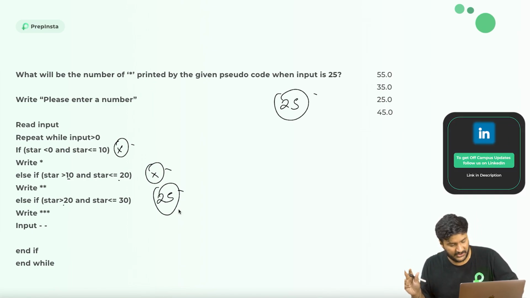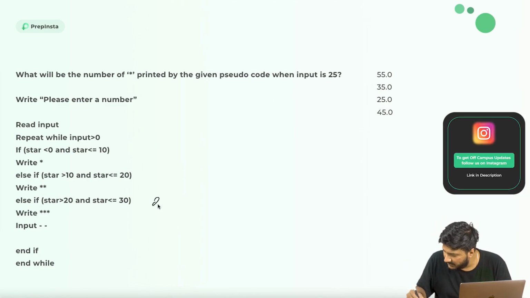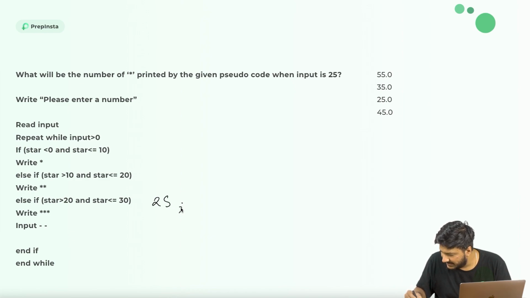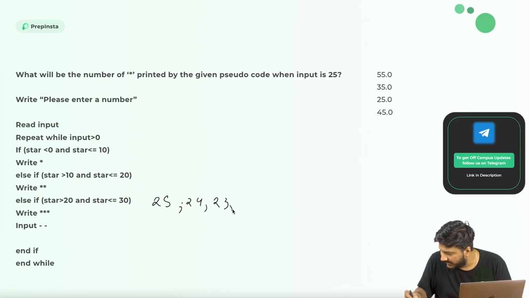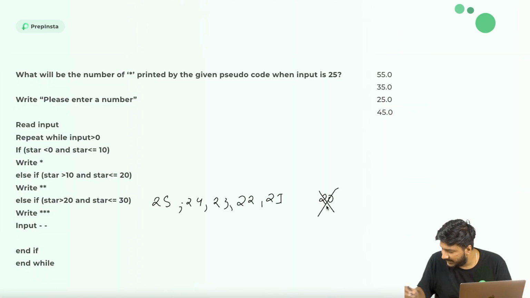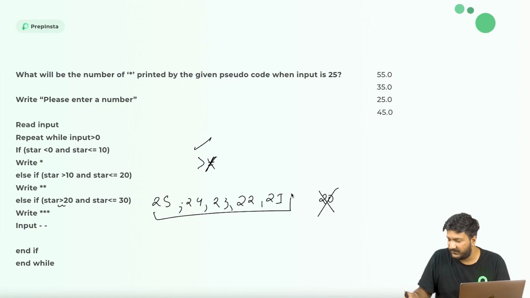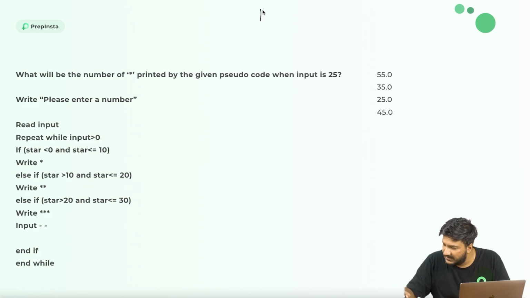So how many times will this particular condition run? It will run for 25, then minus minus happens, so it runs for 24, then 23, 22, and then 21. Will it run for 20? No, it will not, because the greater than or equal to sign is not there, just the greater than sign. So it's running 5 times. Then we are printing 3 stars. So my first number here is 5 into 3, which is 15.